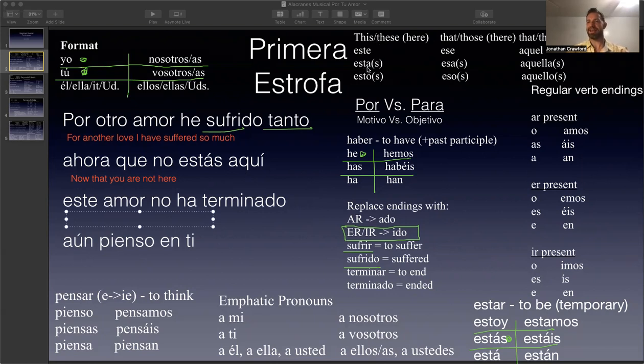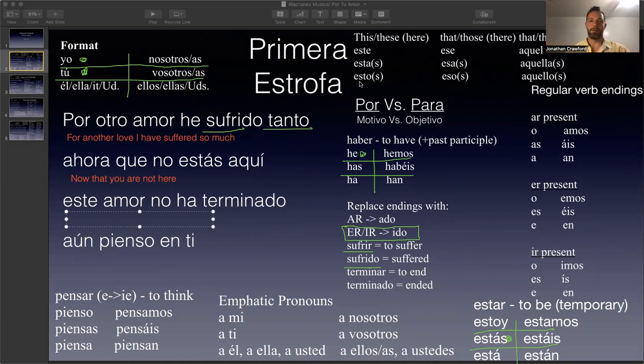Esta or estas, like estas rosas, if I had like more than one rose, I would say these roses in English. I would say estas rosas. Remember, in Spanish, most of the time it rhymes, and it has to match in gender and number with the thing that it describes. But there is a difference with este because there is no este in the plural form. You're going to say estos. There is an esto in the singular form, but that's going to be for something general, like esto es lo que te digo.